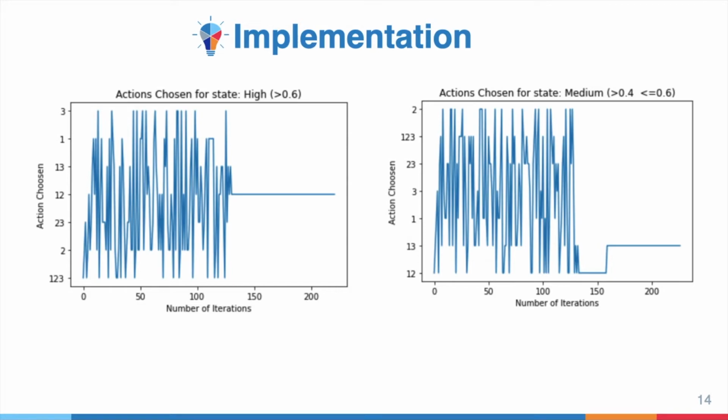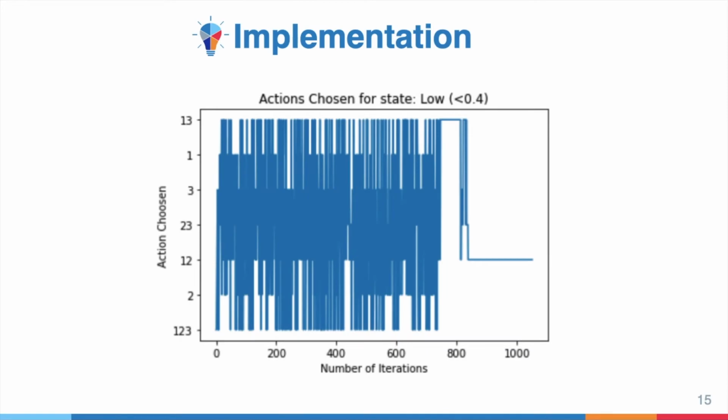Here the action chosen and the number of iterations are shown in graphs 1 and 2 for different states. We can clearly see that for the first few iterations during exploration, random actions are chosen and Q values are obtained accordingly. After that, in the exploitation part, we get a linear graph, meaning in exploitation it chooses the best Q value that will give the minimum latency, and sends the packet and takes actions accordingly. Here is also the action taken in the low state.